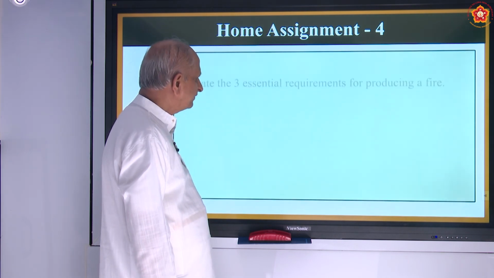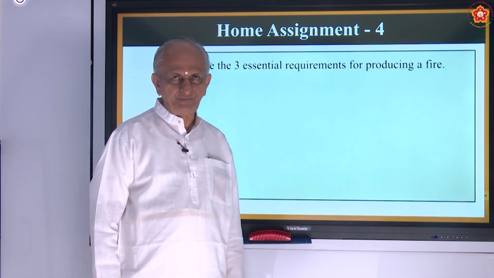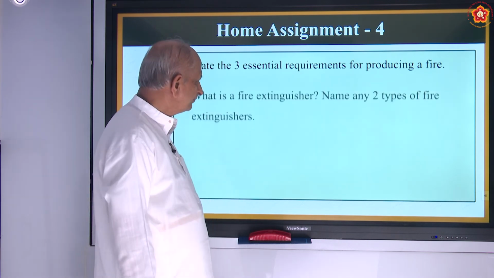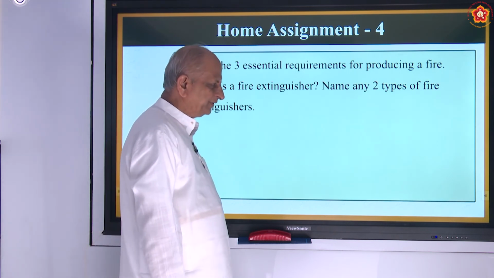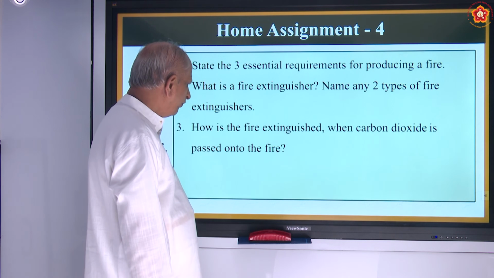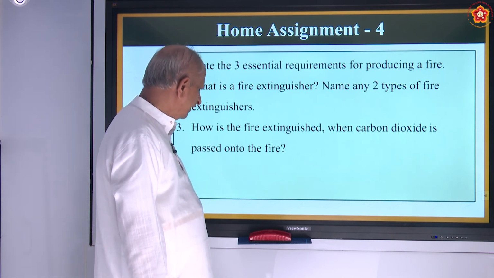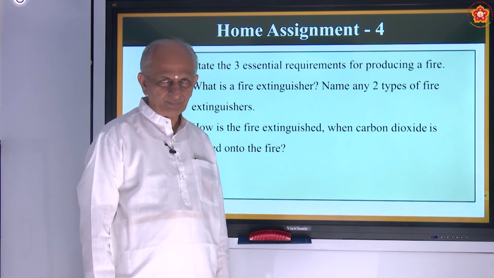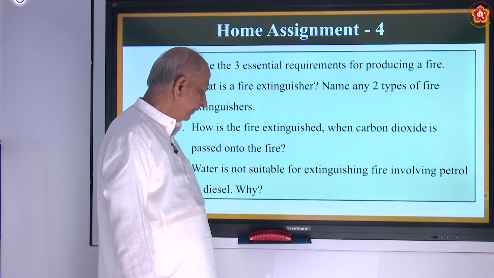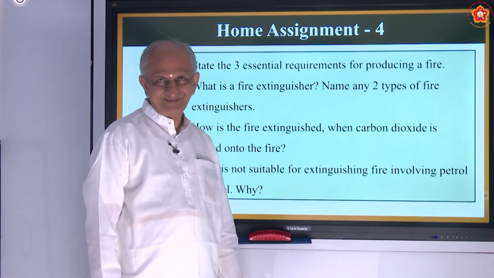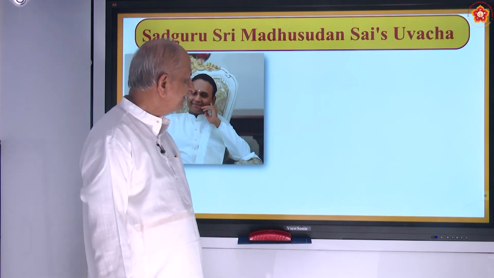Coming to home assignment, first question. State the 3 essential requirements for producing fire. What is a fire extinguisher? Name any 2 types of fire extinguishers. How is the fire extinguished when carbon dioxide is used, passed into the fire? Water is not suitable for extinguishing fire involving petrol or diesel. Why?